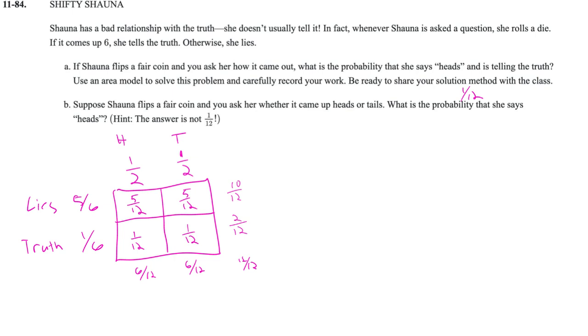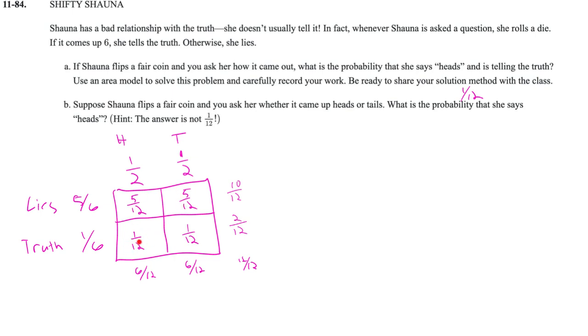Let's take a look at our next question, question B. It says, suppose Shauna flips a fair coin. You ask her whether it came up heads or tails. What is the probability she says heads? So there's a couple of possibilities here. One, it comes up heads and she tells the truth. Okay, so there's one piece of it. Two, it comes up tails but she lies, because then she'd say heads.